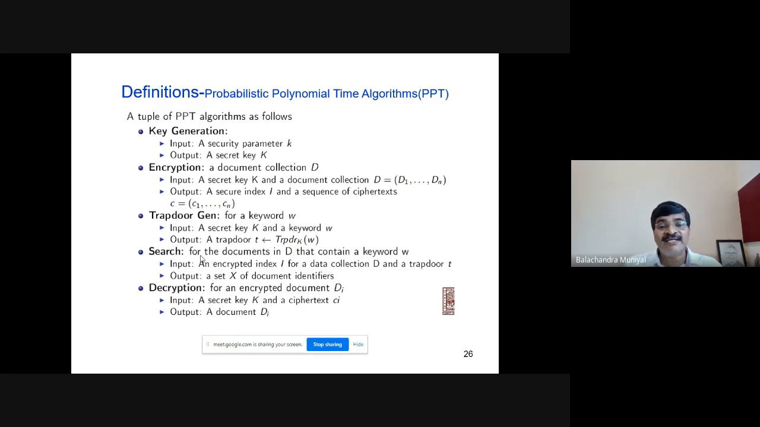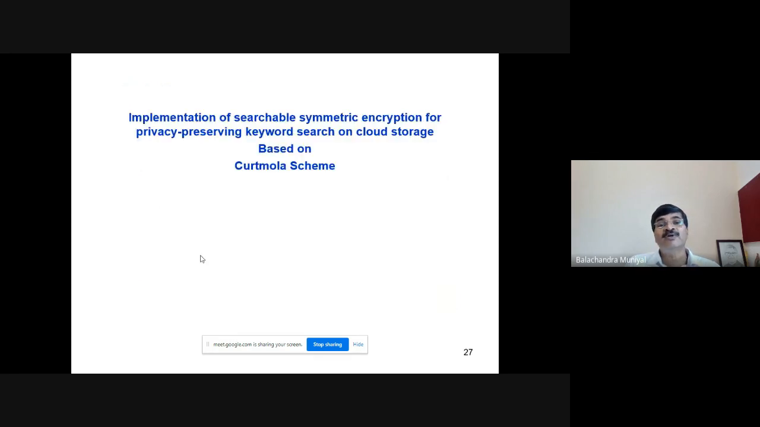Finally, decryption on the client side for an encrypted document DI, assuming that DI is returned by the cloud server to the client for a match of the keyword in the document DI. Input is a secret key K and a ciphertext CI, and output is the actual document DI. So these 5 minimum algorithms are used in the Kurt-Mola scheme.